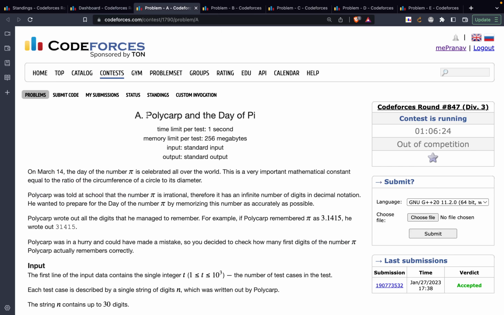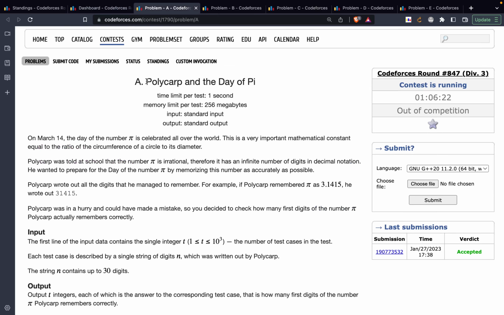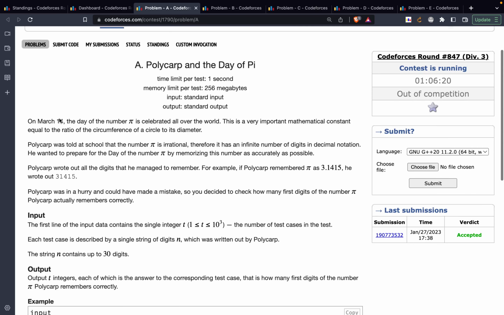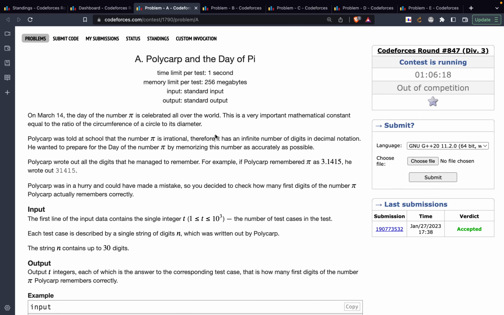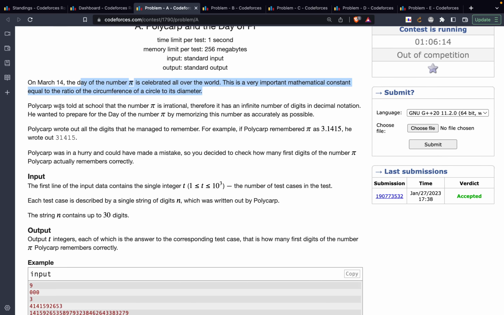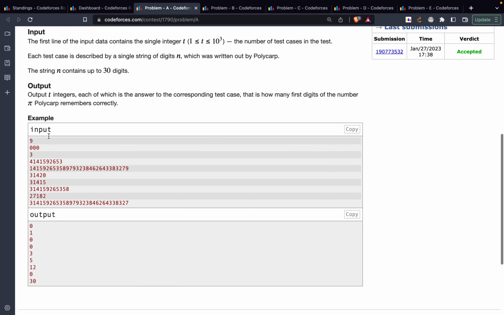So let's get started with the problem A. So the problem A is Polycarp and the day of pi. The problem states that on March 14, so this is some gibberish. Technically, I don't even read this kind of things. So I directly get to the point where important data is available. So over here I'll just give you the gist of the question.